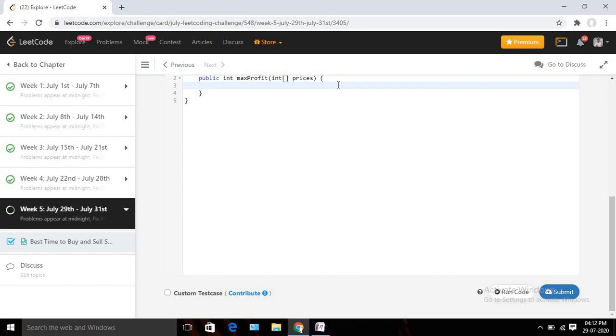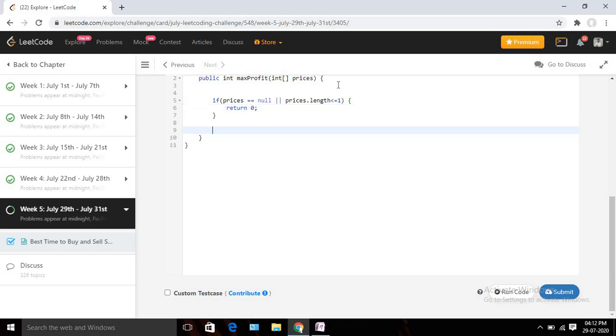So what I will do at first, I am going to check some precondition or edge case condition: if prices is equal to null, or prices.length is less than or equal to 1. Then in that case we can't do anything, right? We can safely return 0. We can't give any algorithm to gain maximum profit.